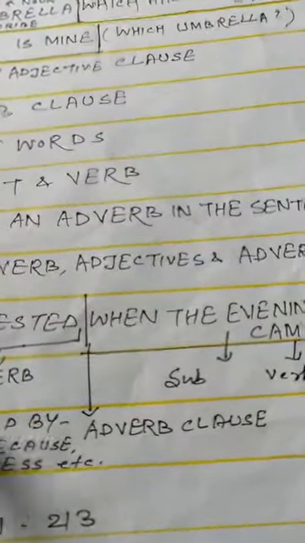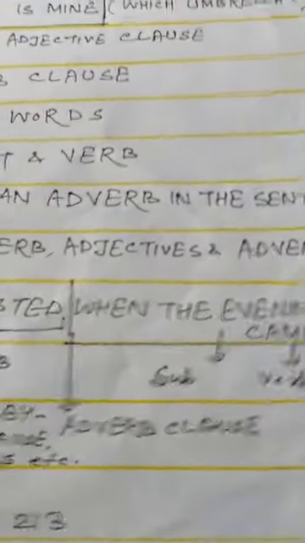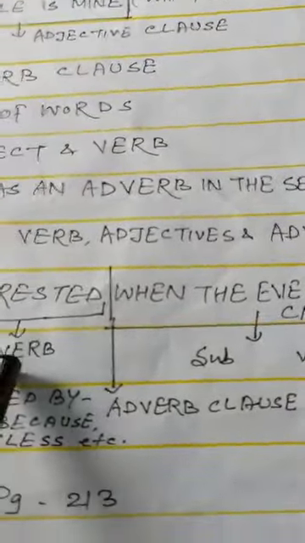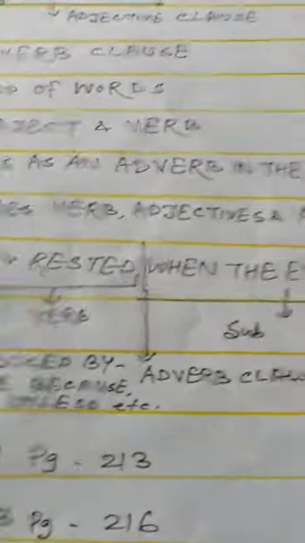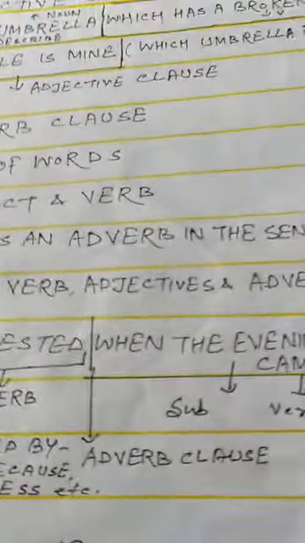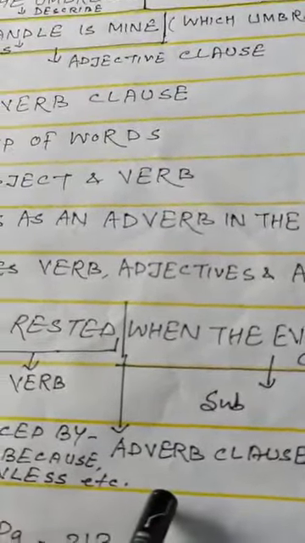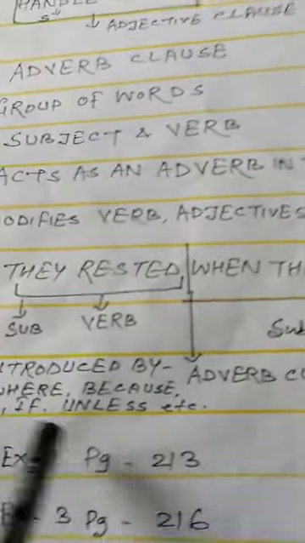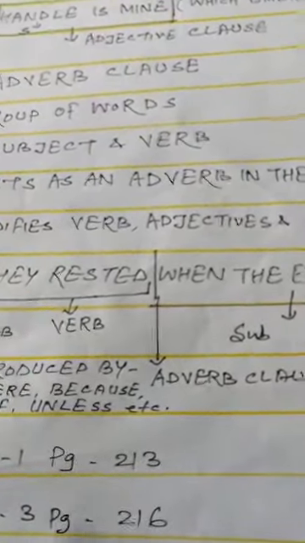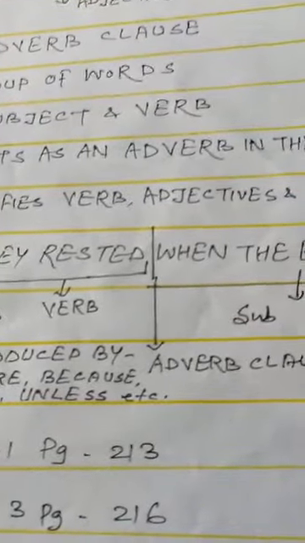The answer comes: when the evening came. So here evening is the subject, came is the verb, and the answer is modifying the verb rested. So when the evening came will be an adverb clause. It is introduced by words like when, where, because, since, if. It can be time, place.